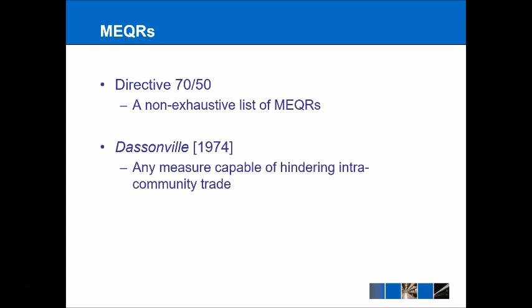Any measure or any restriction could be argued to be hindering intra-community trade. And so the definition in Dassonville was so broad as to render it effectively useless for us as lawyers trying to identify precisely what an MEQR is.